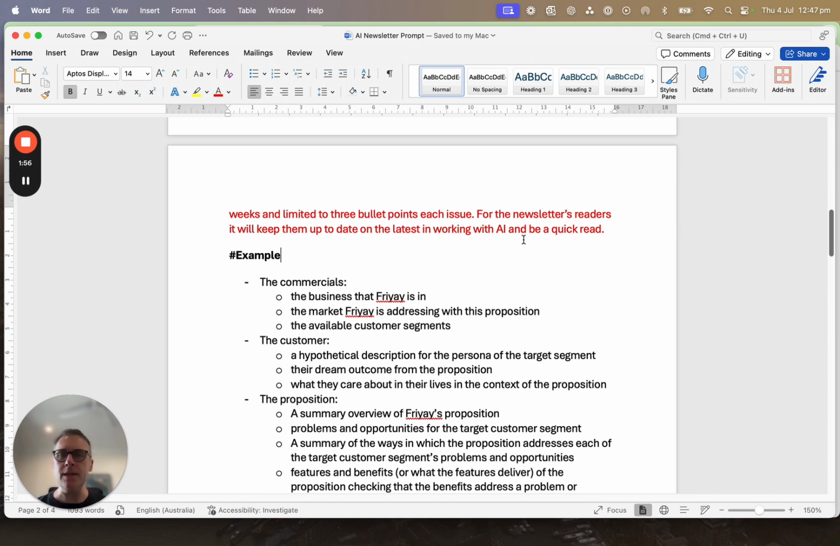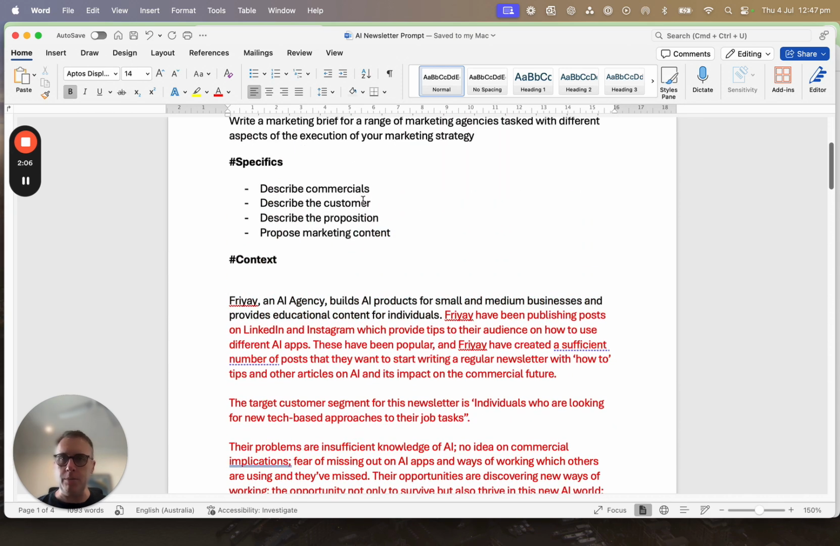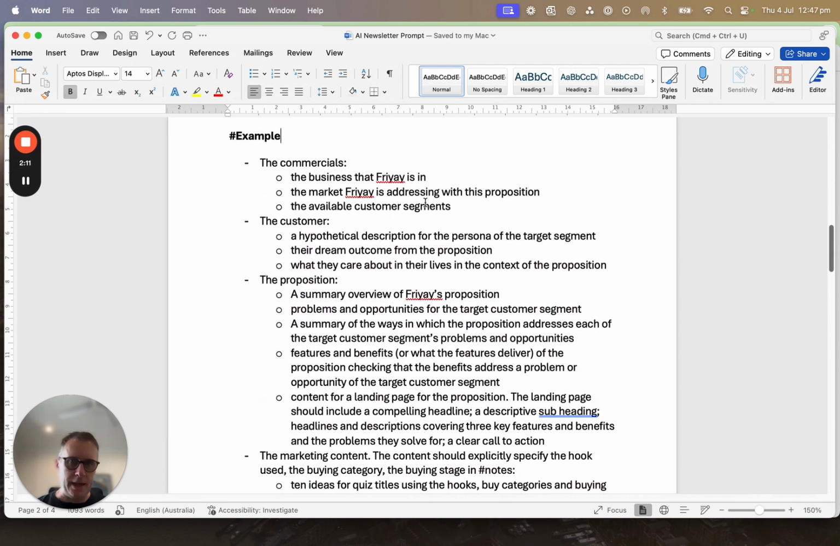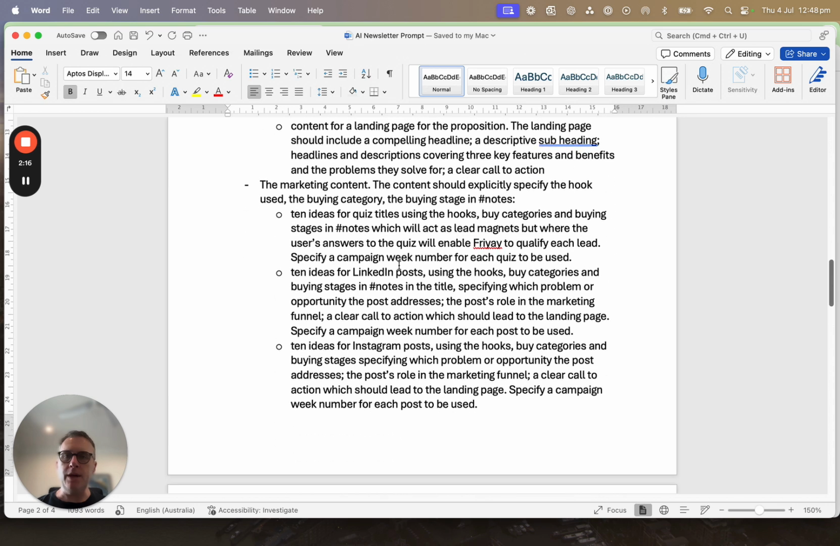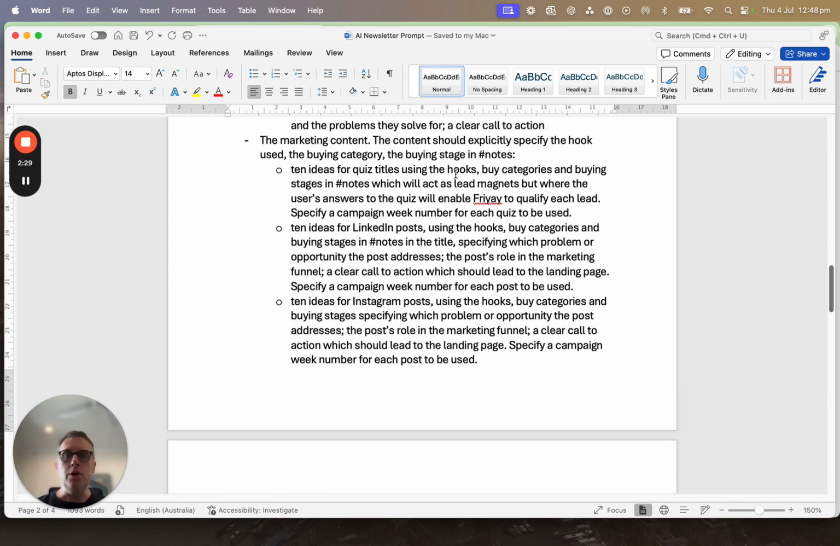Then we give it an example of what the output would look like once it's written. So here you can see, up here, I said commercials, customer, proposition, and marketing content. Down here in the example, I give it more detail as to exactly what that means and what I want from it. And in the marketing content, I specifically say I want 10 ideas for quiz titles, 10 ideas for LinkedIn posts, and 10 ideas for Instagram posts. You'll also see I've put "using the hooks by categories and buying stage" in hashtag notes.